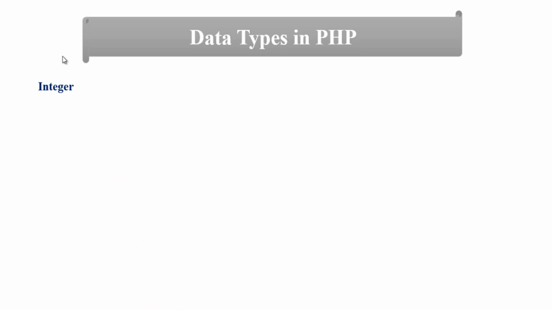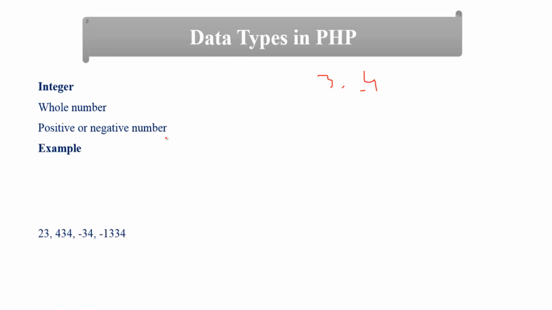Another is the integer scalar data type. An integer is a whole number. For example, these are different numbers, negative or positive, without a fractional or floating point part, considered integer numbers. These are different examples of integers. About the integer data type we will discuss in the number chapter, in later classes.